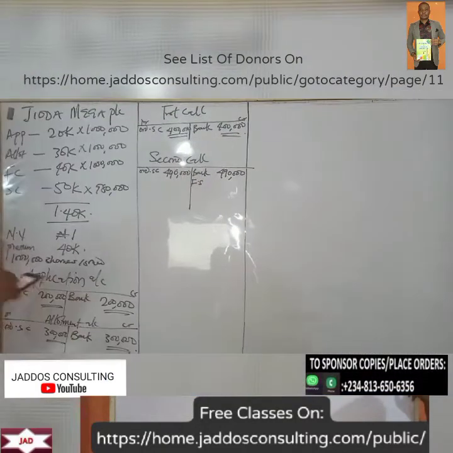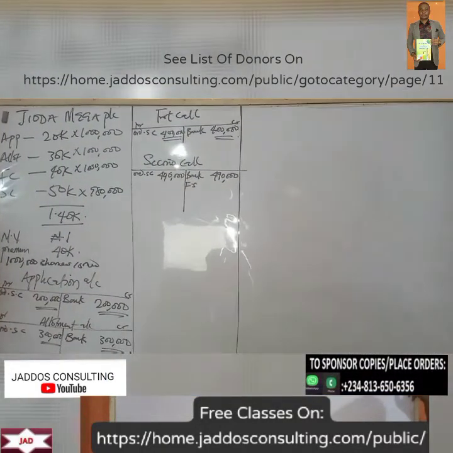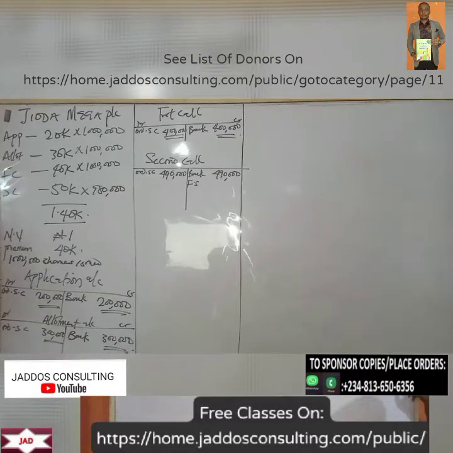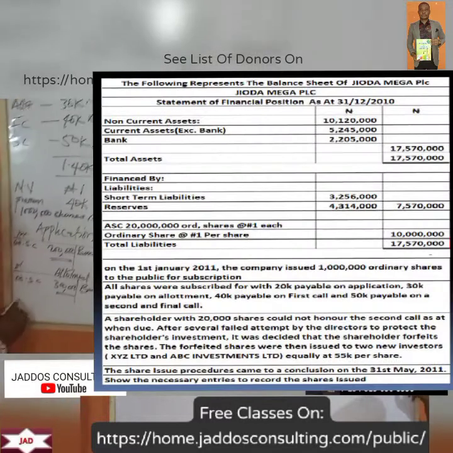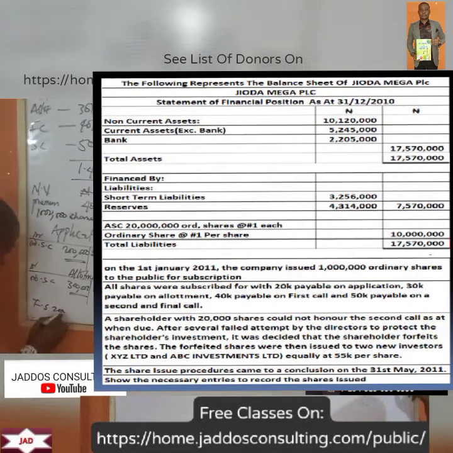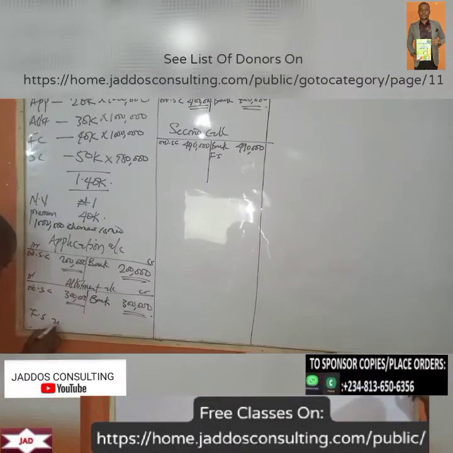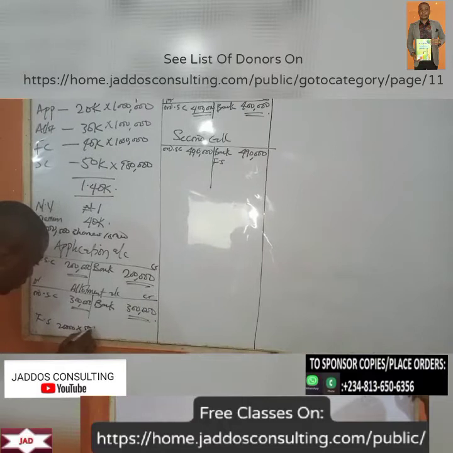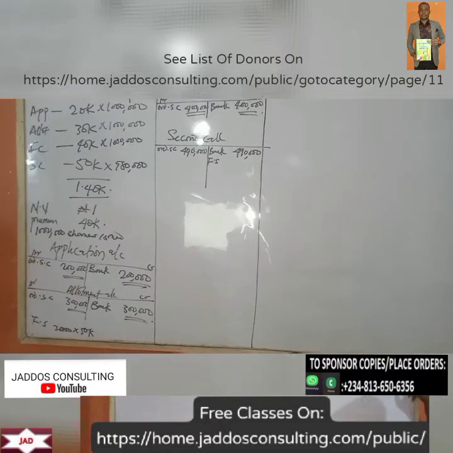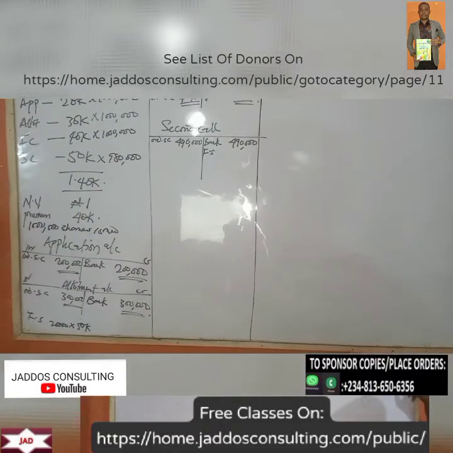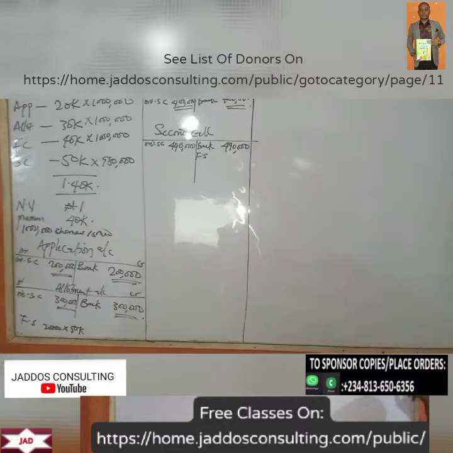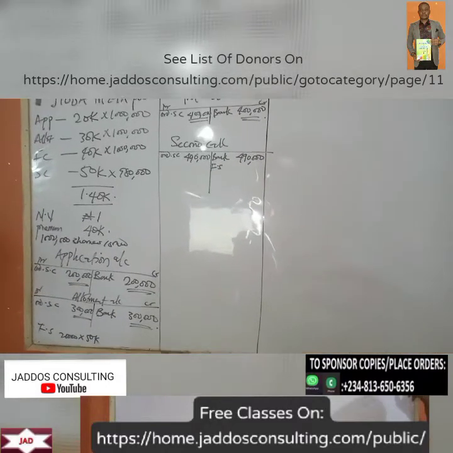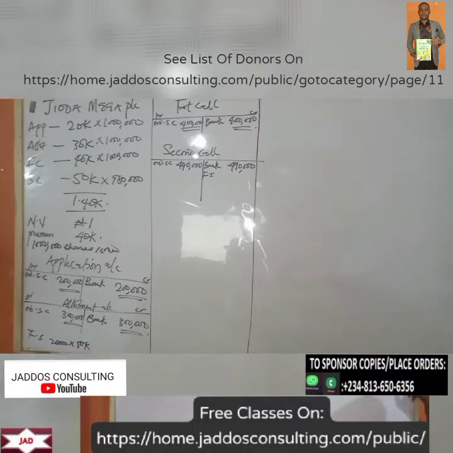That will be 20,000 units of shares times 50 kobo.